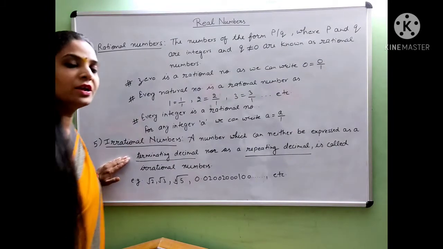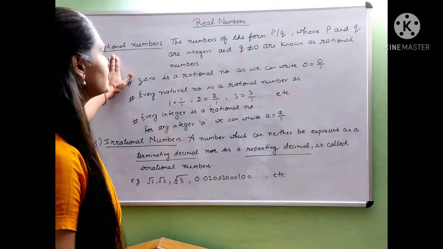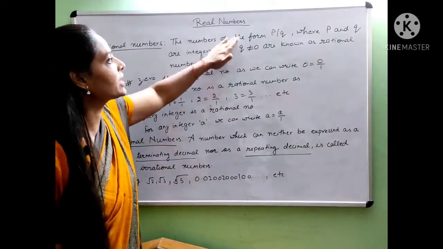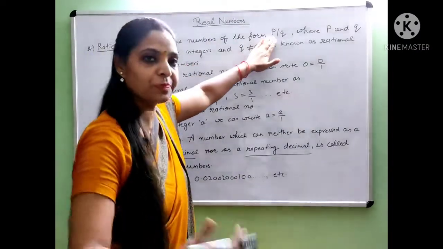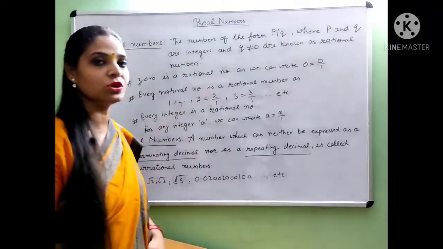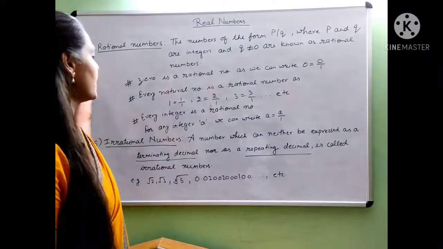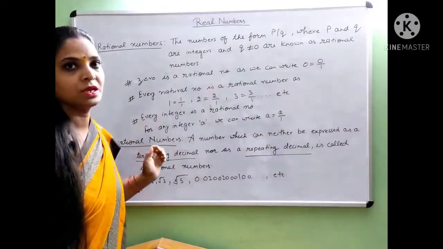There is a different definition of irrational number: the number which we cannot write in the form p upon q, where q is not equal to 0. You can also learn this definition of irrational numbers.